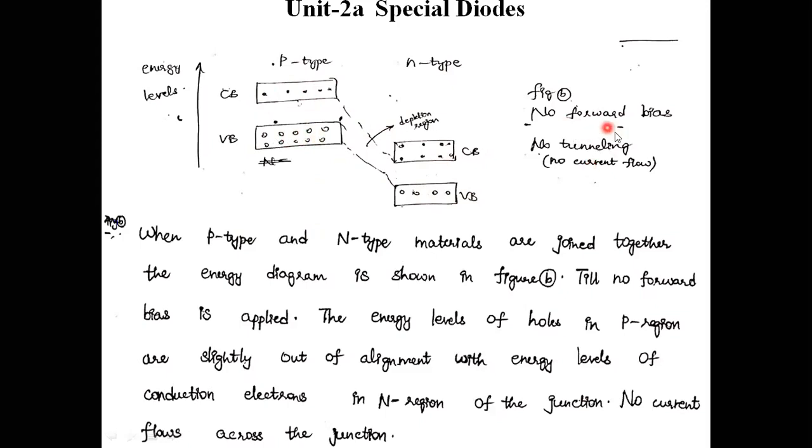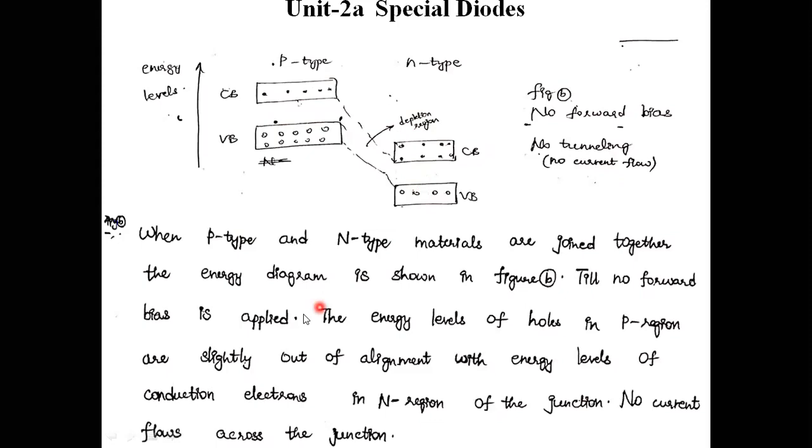No forward biasing, no tunneling of current. No tunneling of current means here the valence band is not located adjacent to this conduction band. There is no tunneling. No charge carriers are going to flow in this semiconductor material.